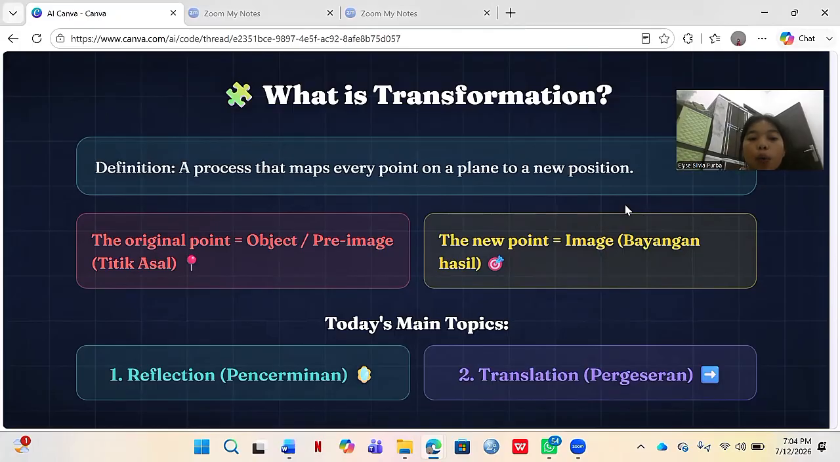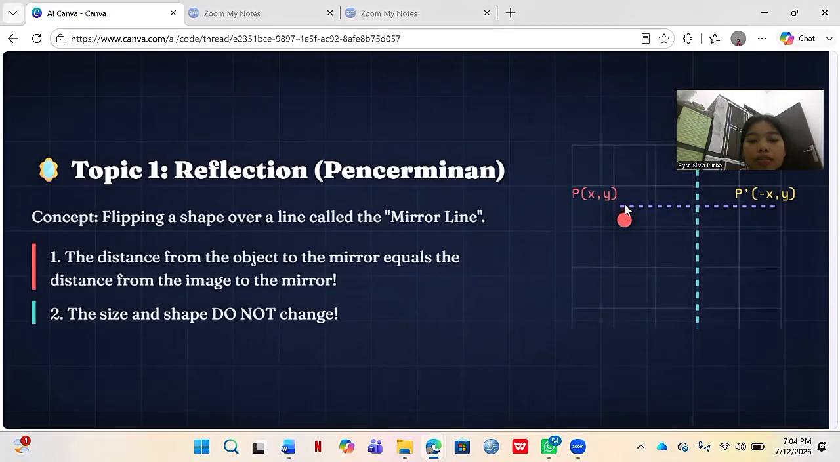In this meeting, we will focus deeply on two main types, reflection and translation. Let's enter our first deep dive topic, reflection, or in Bahasa Indonesia, we call it pencerminan. Reflection means flipping a shape over a specific line, which we'll call the mirror line.